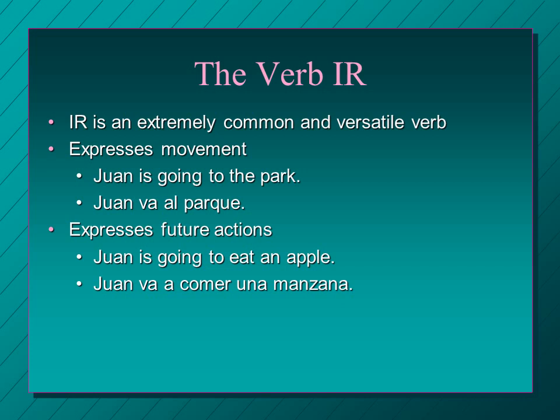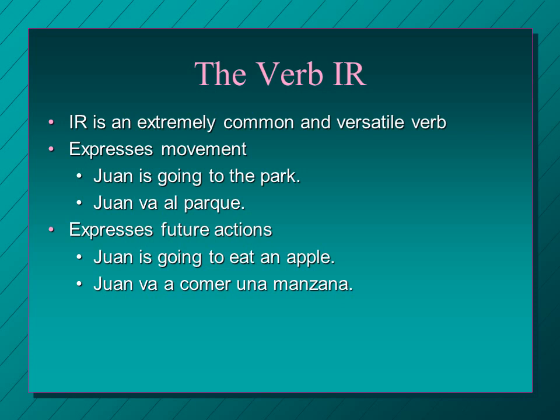Notice that after va, we have the word a, and then you put the infinitive there. So you don't conjugate the second verb, which is going to eat. To eat is comer. You're not going to say Juan va a come or something like that. That would mean Juan is going, he eats. Or it doesn't make any sense. You have to leave the second verb in its infinitive form.